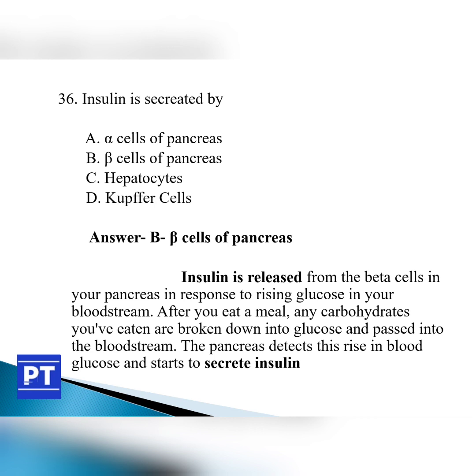Insulin is secreted from the beta cells in your pancreas in response to rising glucose in your bloodstream. After you eat a meal, any carbohydrates you have eaten are broken down into glucose and passed into the bloodstream. The pancreas detects this rise in blood glucose and starts to secrete insulin.